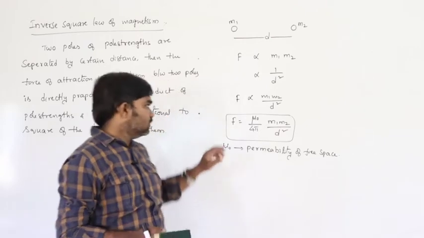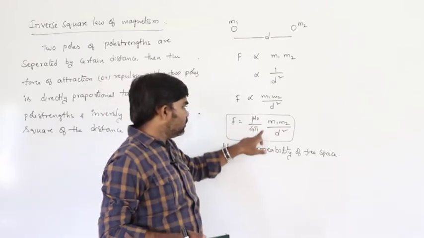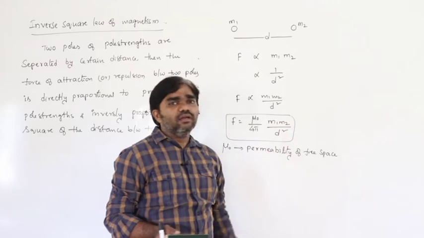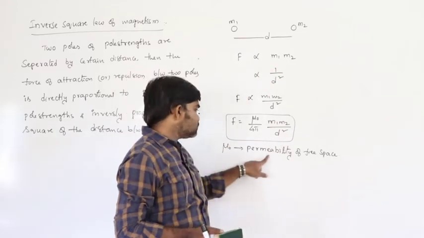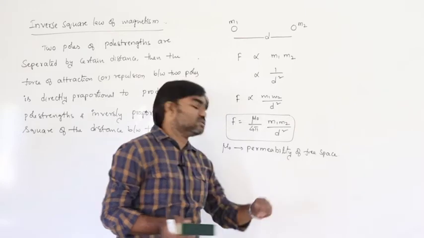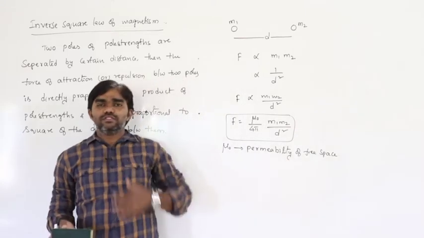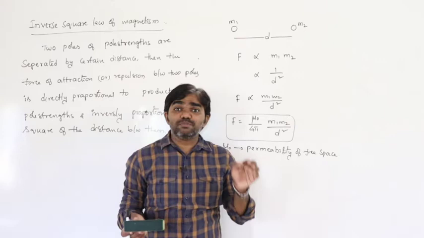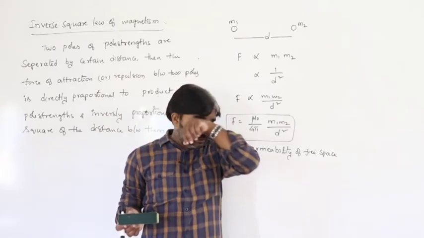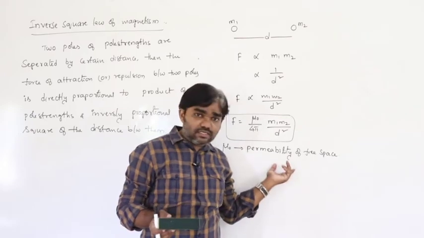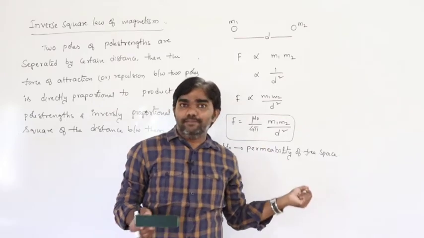F is equal to mu naught by 4 pi, m1 m2 by d square, where mu naught is the permeability of free space. In electrostatics, that is the permittivity of free space; here it is permeability.